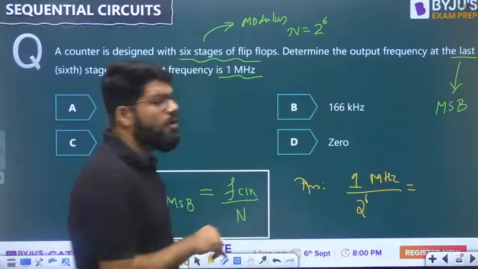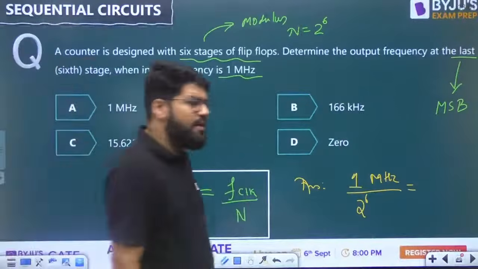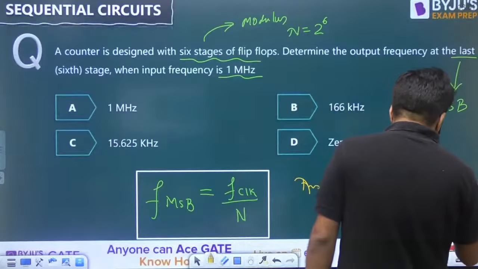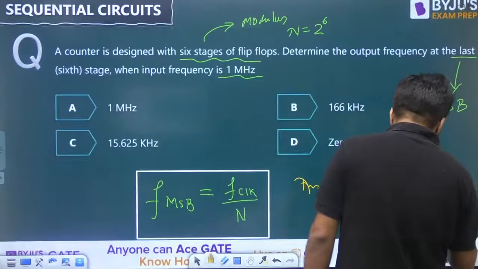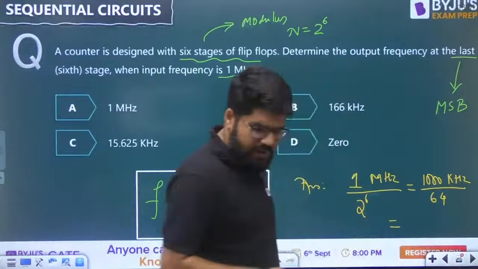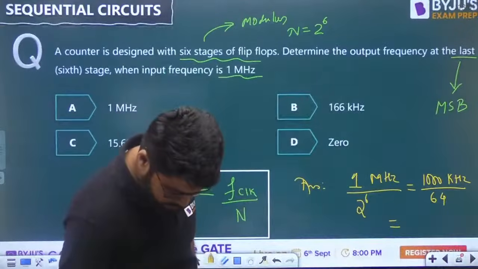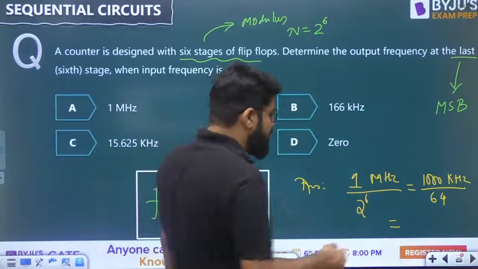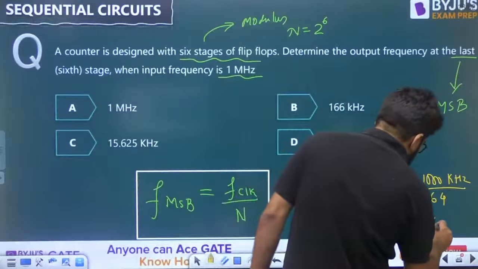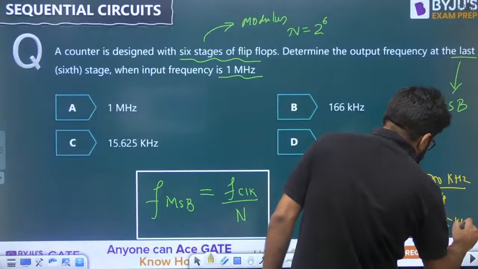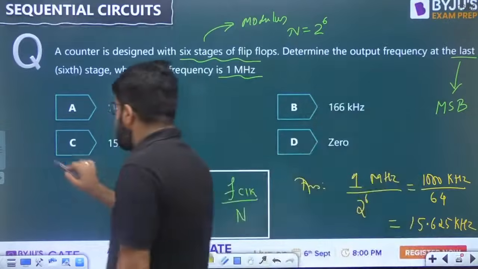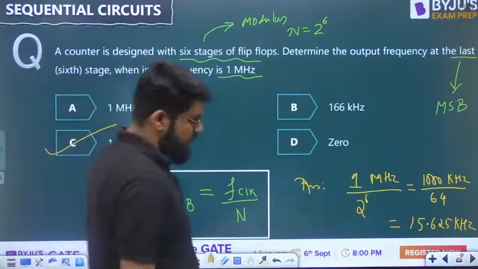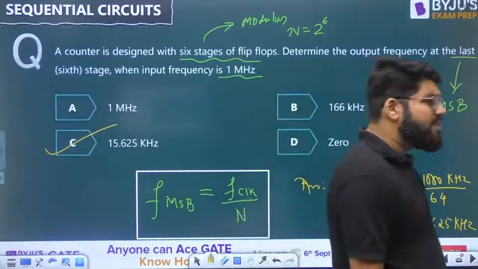But we need the answer in the form of kilohertz. So 1 megahertz is 1000 kilohertz divided by 2 power 6, that is 64. 1000 divided by 64, the result is 15.625 kilohertz. Correct, option number C.